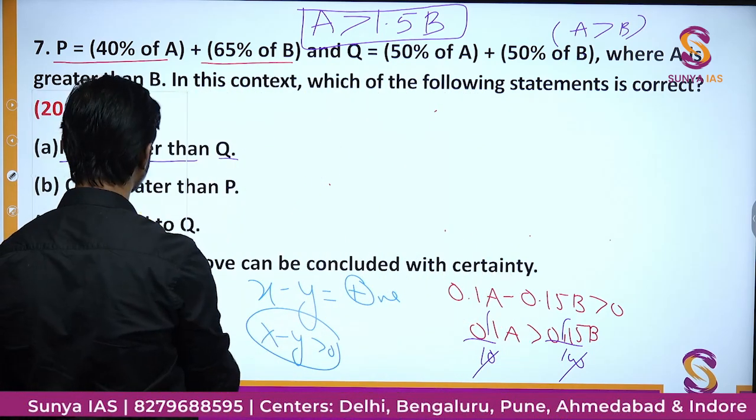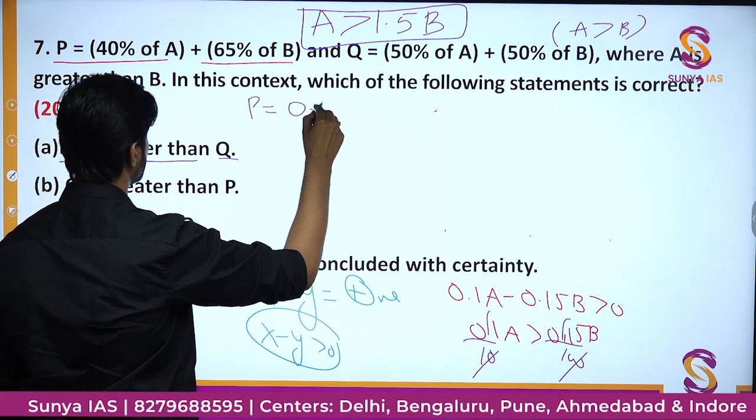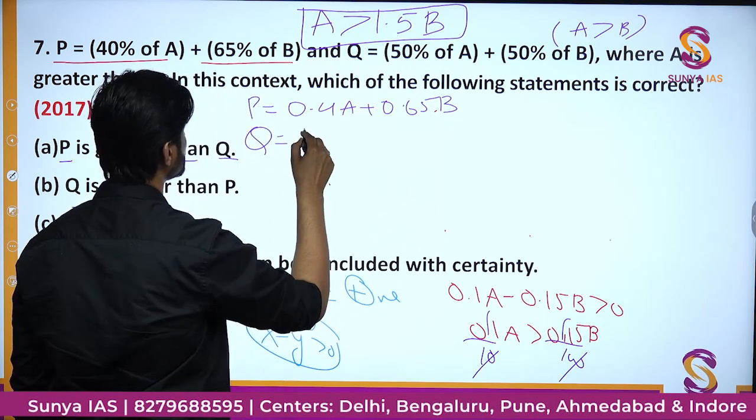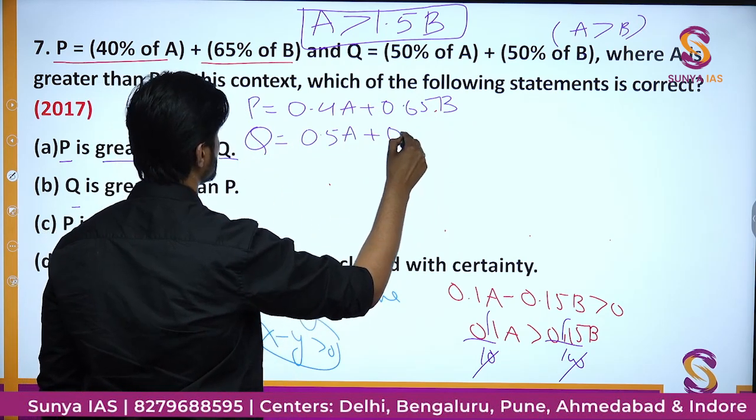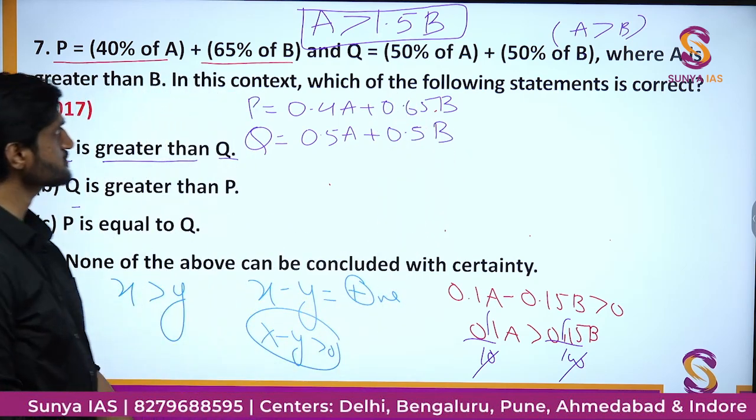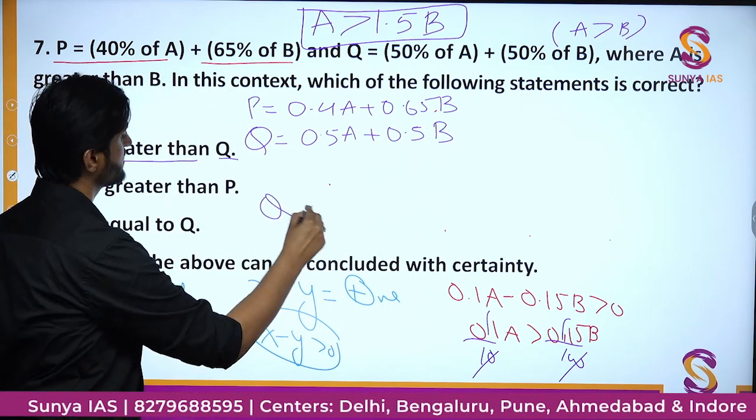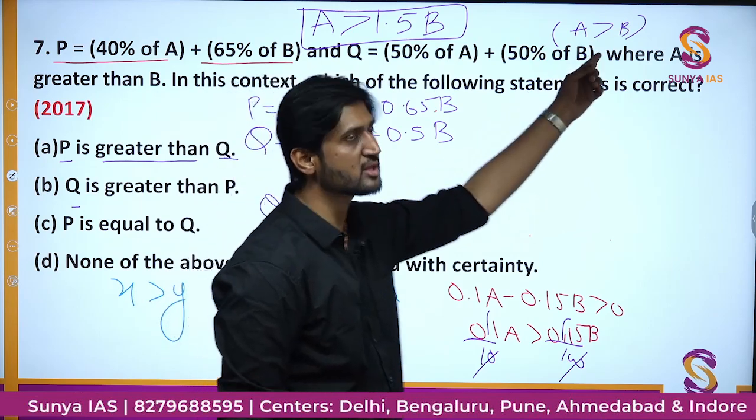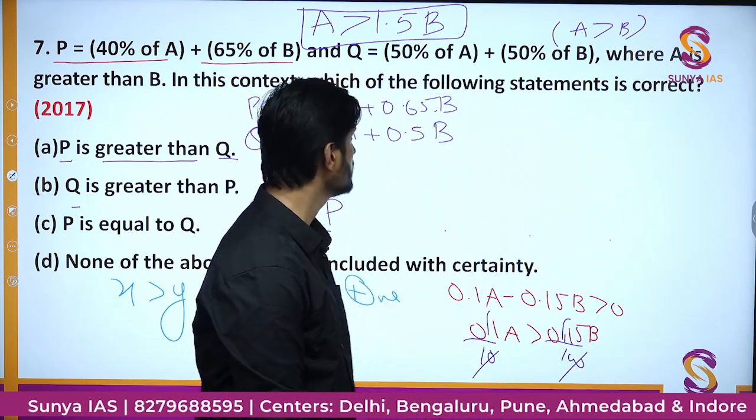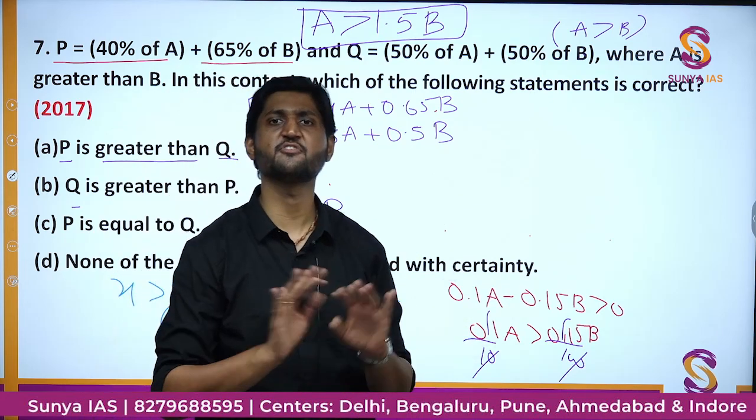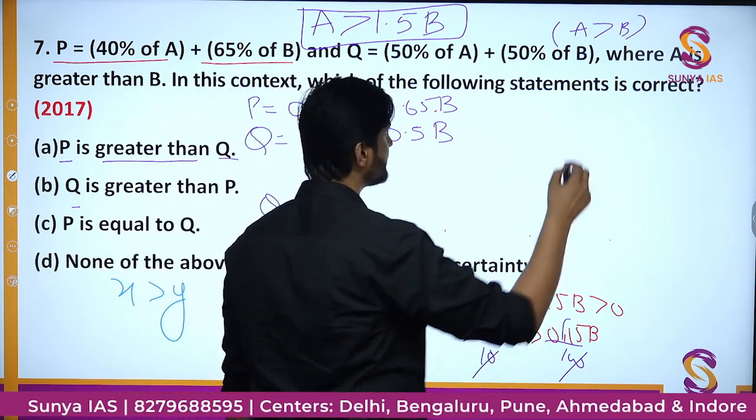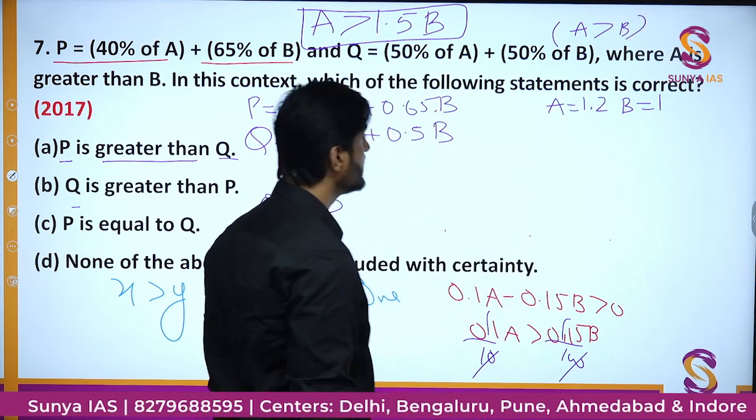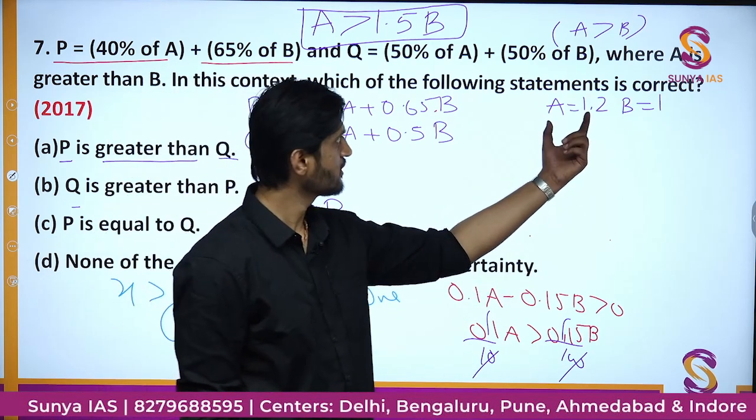Okay, so here we are getting the value of P as nothing but 0.4A plus 0.65B, and the value of Q we were getting as 0.5A plus 0.5B. Now, if Q is greater than P, then this condition must be satisfied. But we are given only this thing in the question itself. So basically, A is greater than B, and we can have different combinations of the values of A and B. Suppose the value of B you are taking is 1 and you are taking the value of A as 1.2. If that is the case, what will happen?